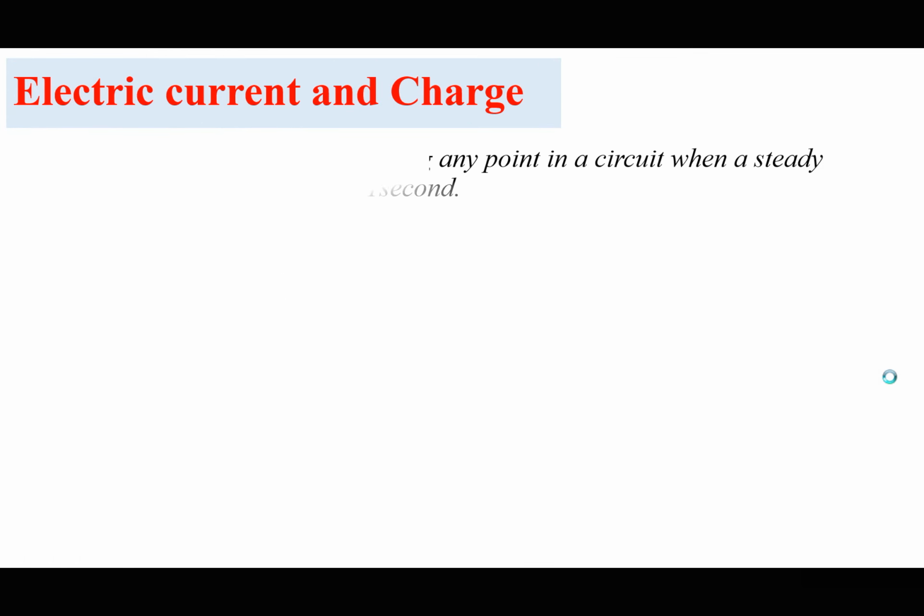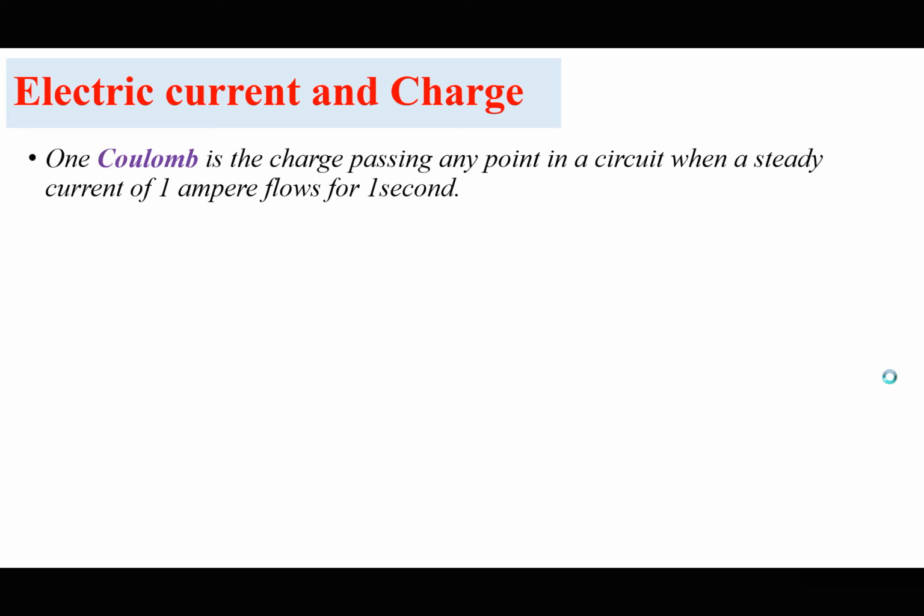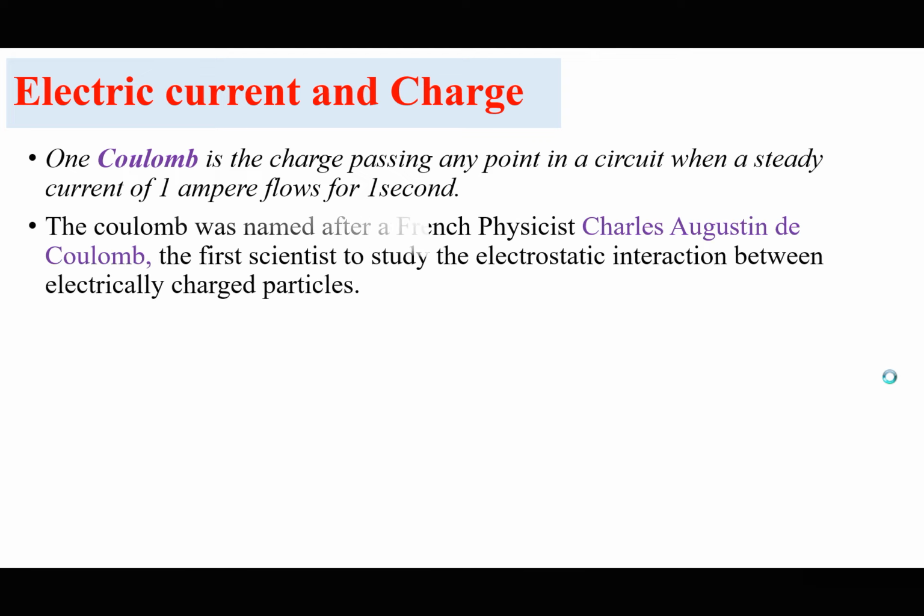So one coulomb is going to be defined as the charge passing any point in a circuit when a steady current of 1 ampere flows for 1 second. But precisely, we shall define a coulomb as ampere times seconds. So the coulomb was named after a French physicist, I think, Charles Auguste de Coulomb, the first scientist to study the electrostatic interaction between electrically charged particles.